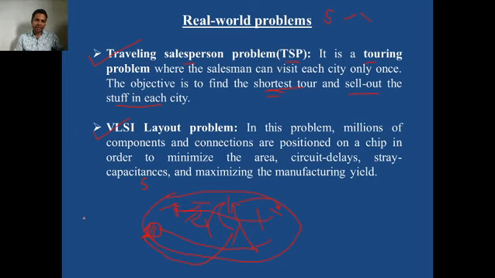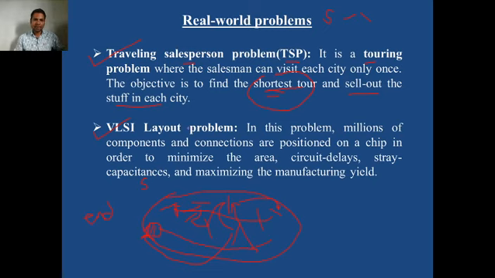Then at the end we find that the salesperson covered all the colonies, but he did not take the shortest path. The tour is not the shortest, it is the longest tour.